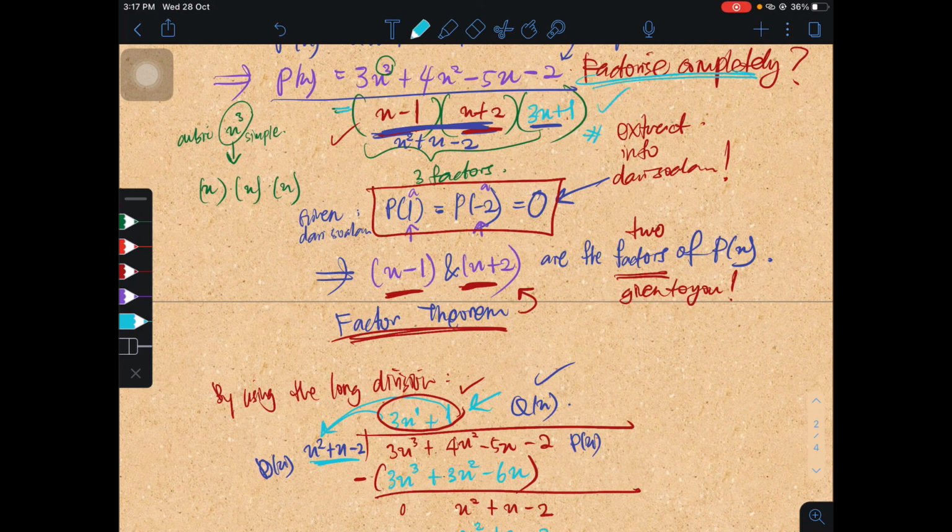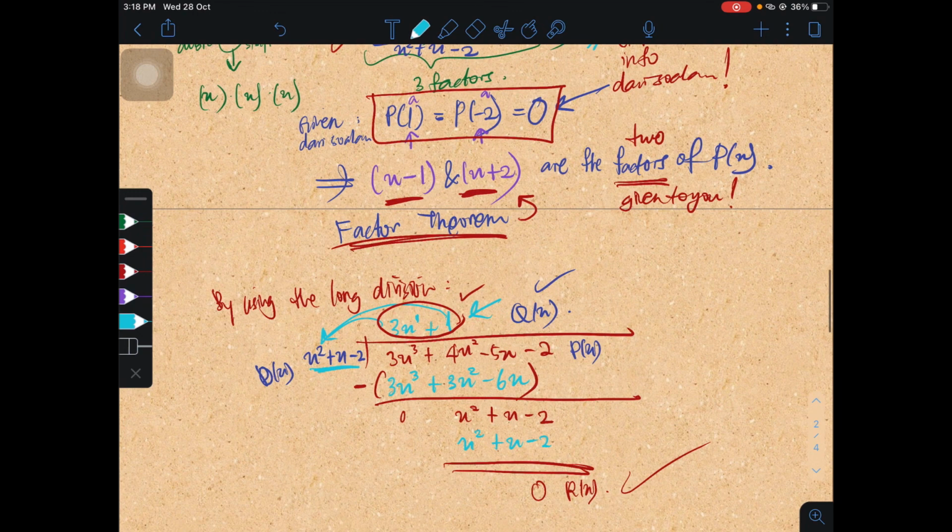This is how the answer is completely factorized. Okay, so what you need to do is just make sure that in this long division, your remainder is 0. Okay, guys.